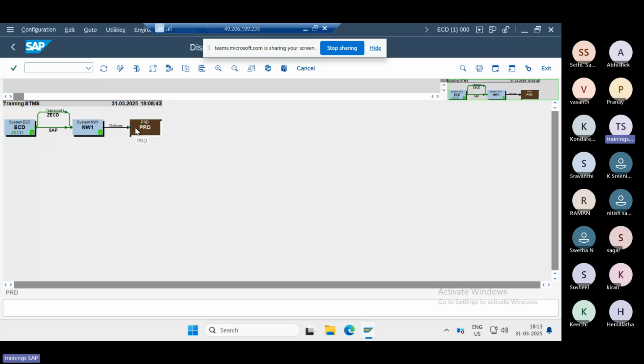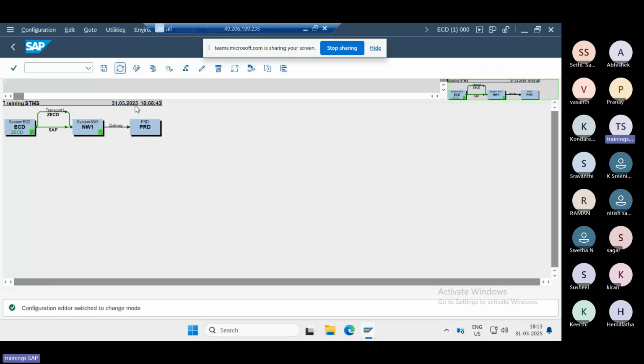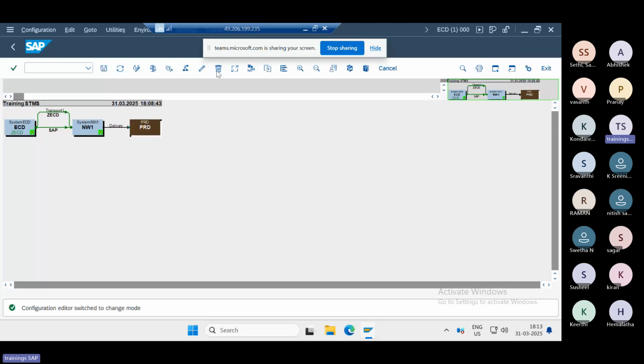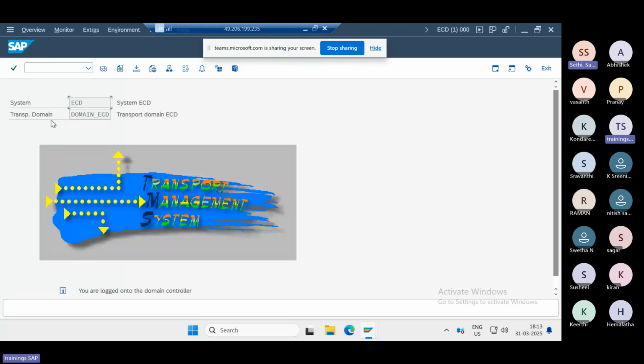Sir, without this one, is it possible? Yes. Without PRD also, we can just delete it and keep two systems, making the changes in one system and then it will go to the NW1 system. That we can also perform. But in real time you have three systems, right? That's why I just added one dummy virtual system entry, and we mapped it here like this.